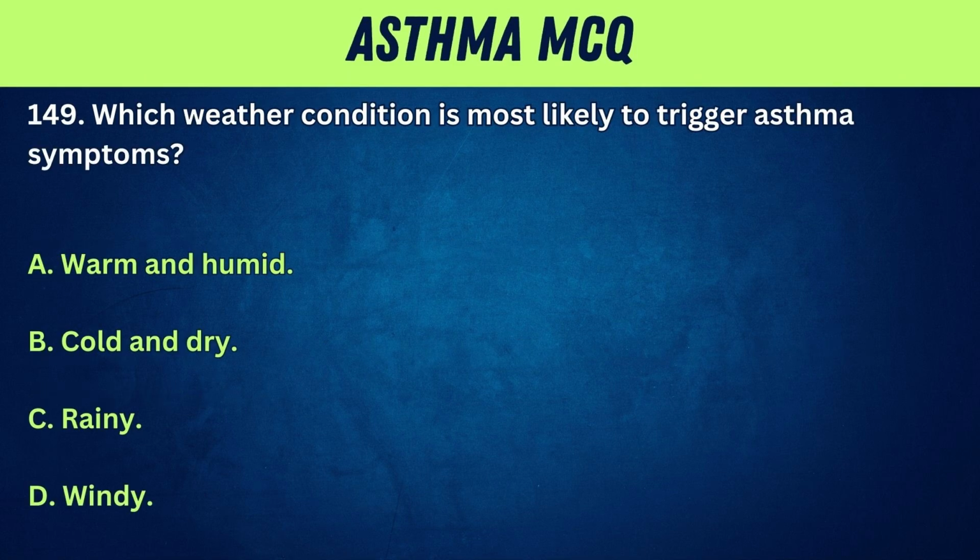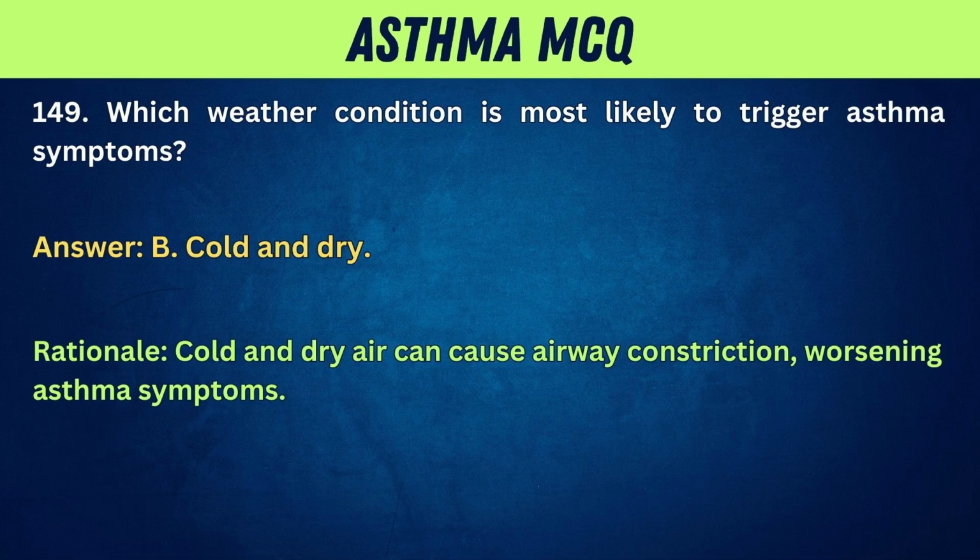149. Which weather condition is most likely to trigger asthma symptoms? A. Warm and humid. B. Cold and dry. C. Rainy. D. Windy. Answer: B. Cold and dry. Rationale: cold and dry air can cause airway constriction, worsening asthma symptoms.